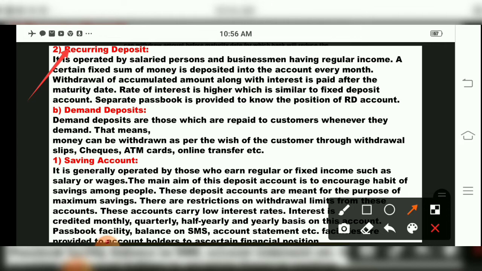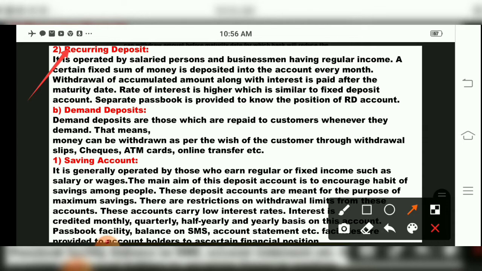Keep in mind, for FD what will we get, children? A fixed deposit receipt. And for recurring deposit you get a check that your amount has been deposited. So this recurring deposit, children, is specially for salaried people, employees, or businessmen who get regular monthly income. They can create an RD account and deposit some amount of money every month. The bank will give them a rate of interest which will be the same as fixed deposit but higher than savings. The bank will also give you a separate passbook for recurring deposit.